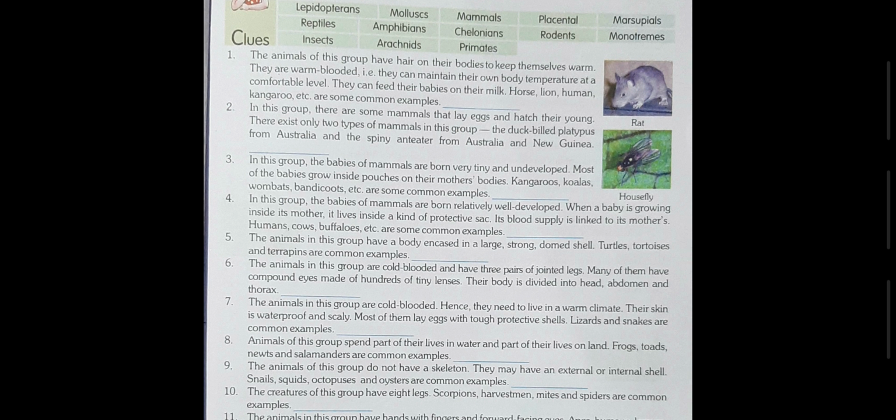Come to question number two. In this group, there are some mammals that lay eggs and hatch their young. There exist only two types of mammals in this group: the duckbill platypus from Australia and the spiny anteater from Australia and New Guinea. So, the answer will be monotremes. Please do not write the wrong spelling. You can just see the spelling from the clue box itself and then write the correct spelling in the blank provided. Understood?